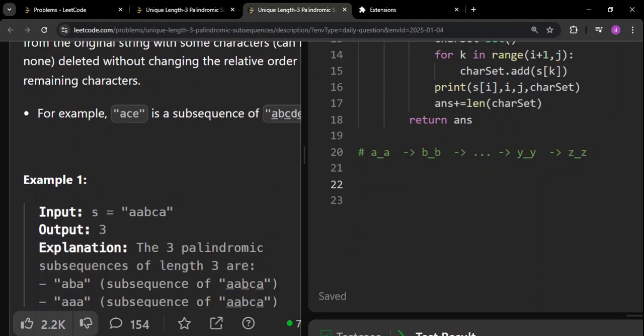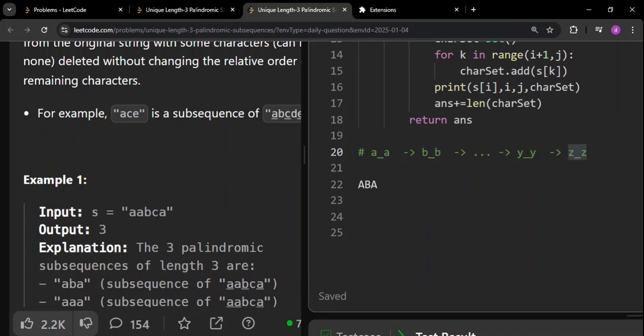First of all, what is a palindrome? As I mentioned, a palindrome is something which will be the same when you read it from left to right and from right to left. That is very clear. The next thing is, if the palindrome is of odd length, we get some more advantage here. Let me take length 3 itself, for example A B A. Whenever the length is 3 and we know that this word is a palindrome, the first property is that the first character and the last character have to be the same. So in this case, we are left with only these kinds of strings. We have only 26 designs for which we have to search.